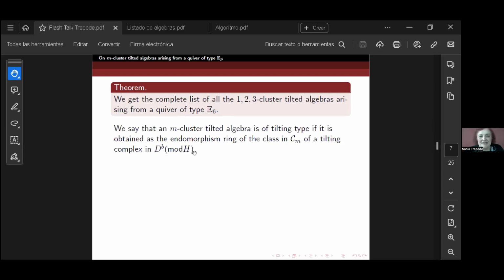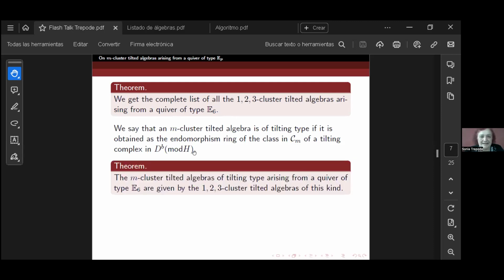By definition, we say that an M-cluster tilted algebra is of tilting type if it is the endomorphism ring of a tilting complex, that has no positive extension and no negative extension. And then we prove that the M-cluster tilted algebras of tilting type arising from a quiver of type E6 are given by the 1, 2, and 3-cluster tilted algebras. There are no more. And here we prove this formally.